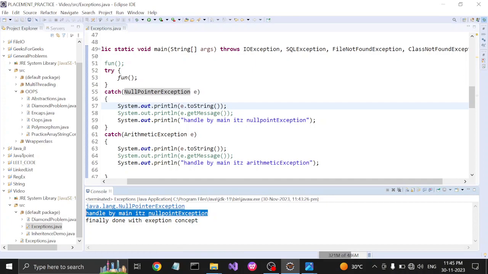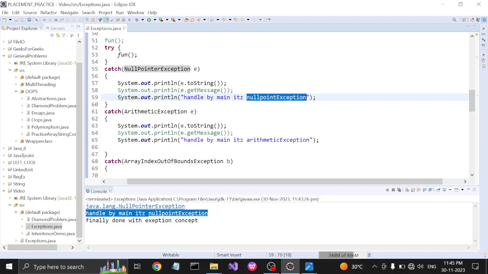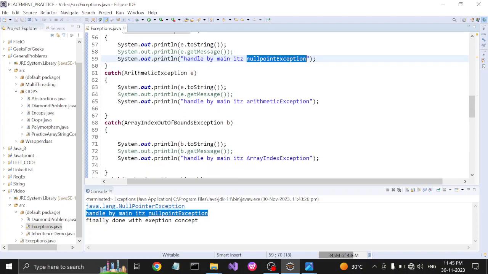We have given one message. So our exception is handled, and it avoids the abnormal termination of the code.